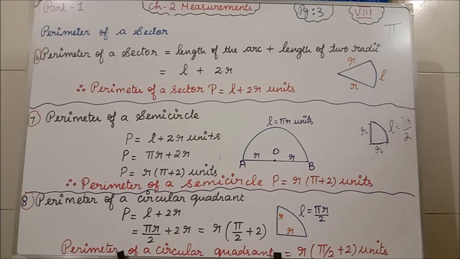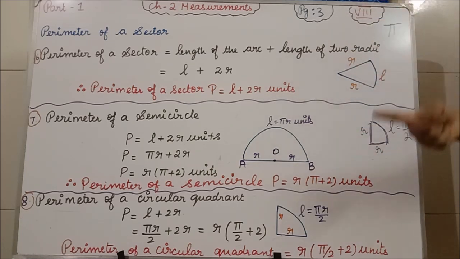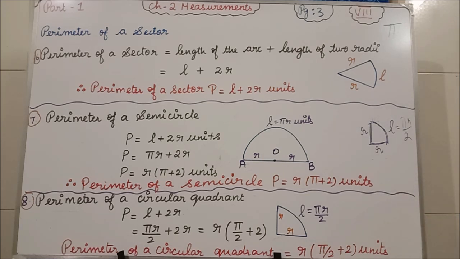Clear students? So the main formulas we will use are the area of the sector, the length of the arc of the sector, the perimeter of the sector, the perimeter of a semicircle, and the perimeter of a circular quadrant. Using all these formulas, we are going to solve exercise 2.1. Clear now? Shall we start exercise 2.1? Yes.